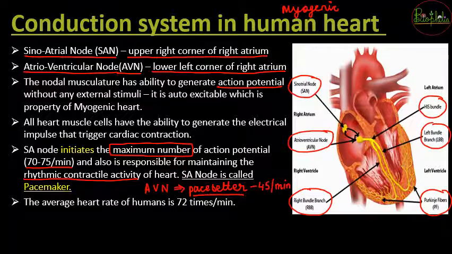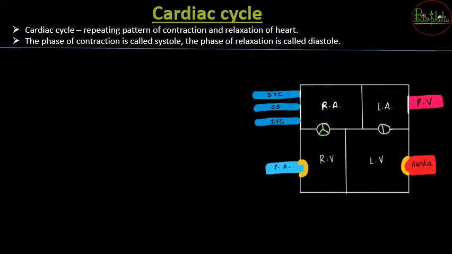So that was about the AV node. Then the average heart rate for human beings is going to be 72 times per minute. So generally the SA node, that is the sinoatrial node, functions by producing action potentials about 72 times per minute. Now let's understand the cardiac cycle.